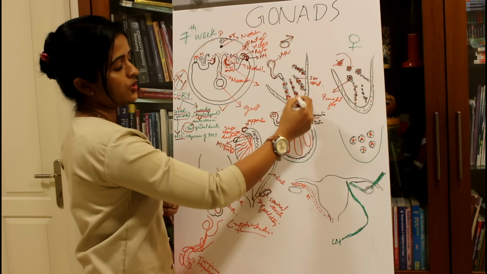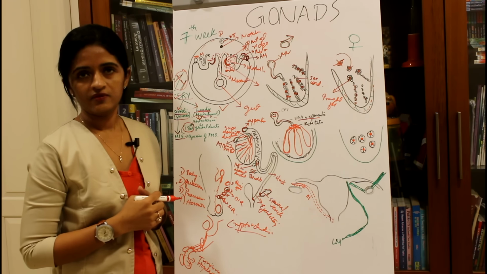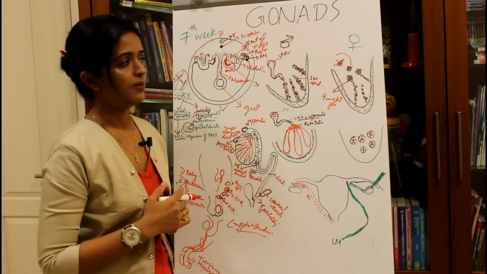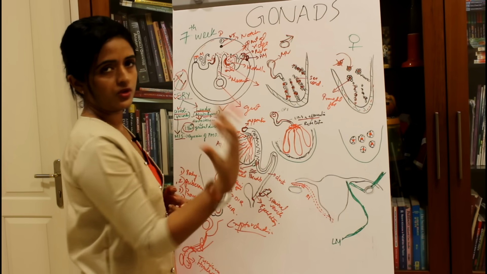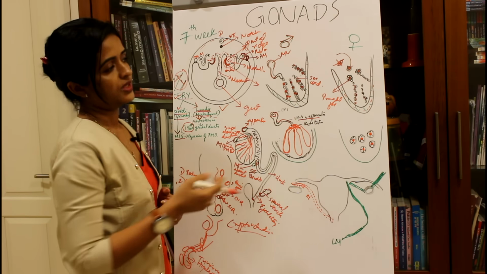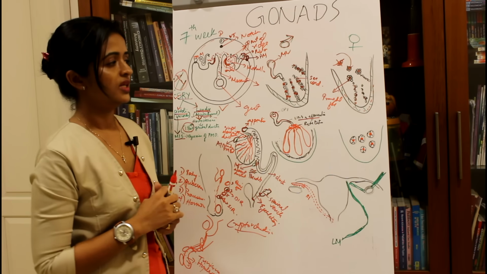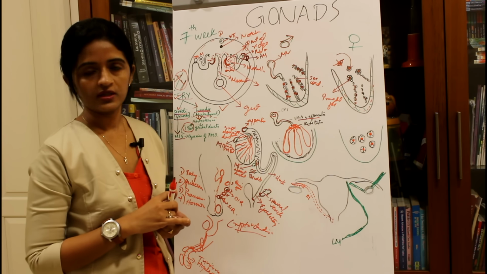This is not a tubular fashion, which you get in the case of males. Each primordial germ cell, which is going to be an oogonia, will be surrounded by sex cord cells, forming the primordial follicles.